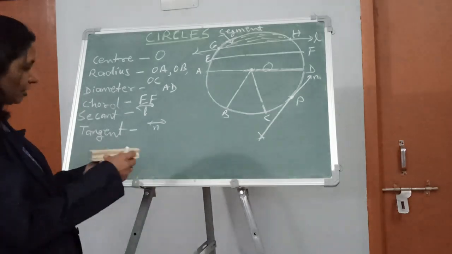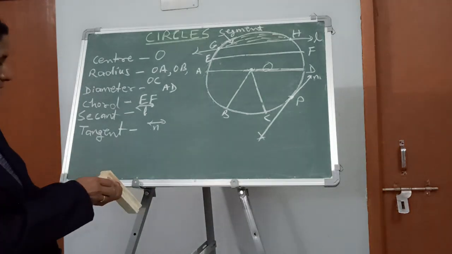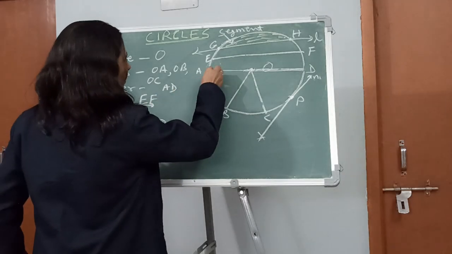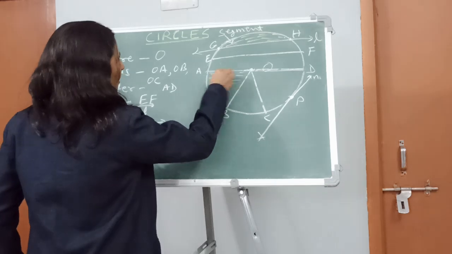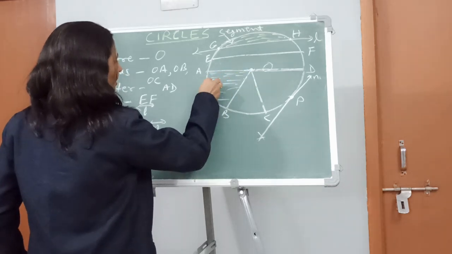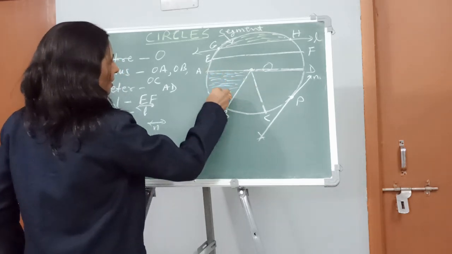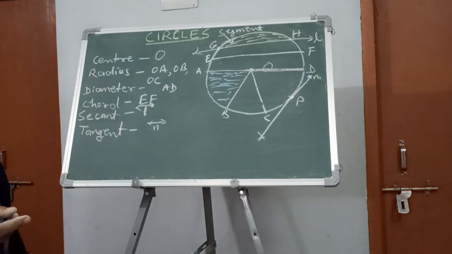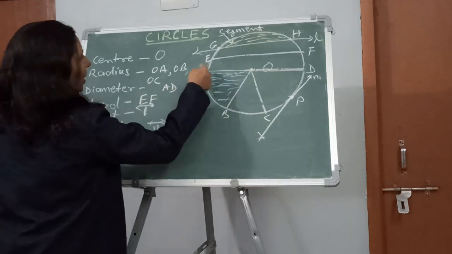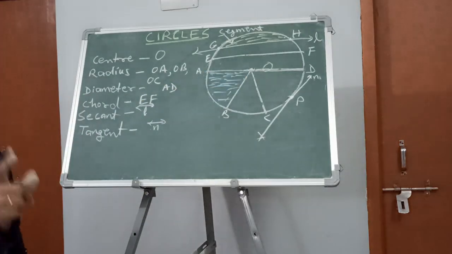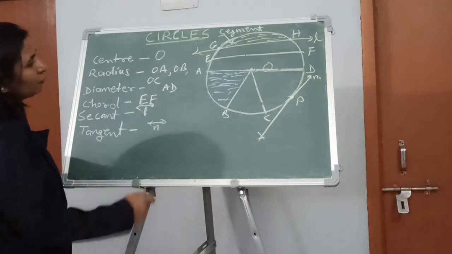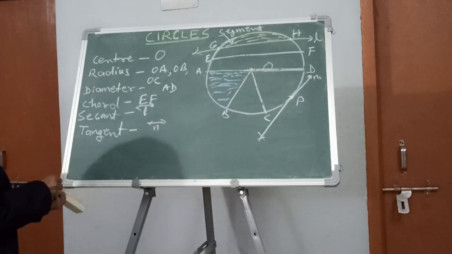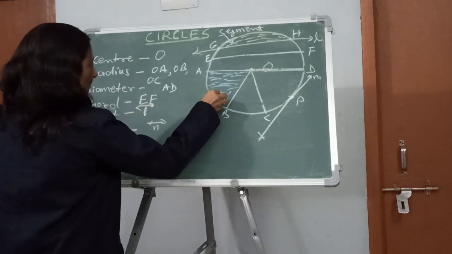Right? Okay, now you see this part. Suppose this part. This part is made up of two radii. The plural of radius is called radii. So OA and OB, and one arc, this arc. So this part is called what? Sector. This part is called the sector. Right.